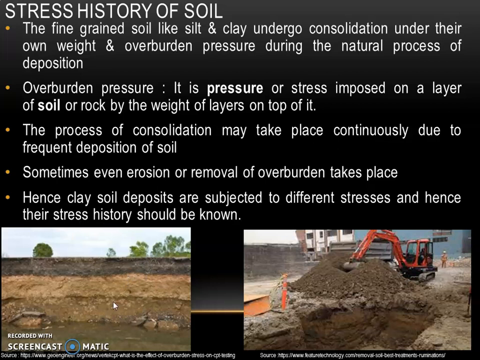Here we can see that due to deposition of layers of soil, the bottom layer of soil will be subjected to more stress, and here the bottom layer may be subjected to less stress due to removal of top layers of the soil.